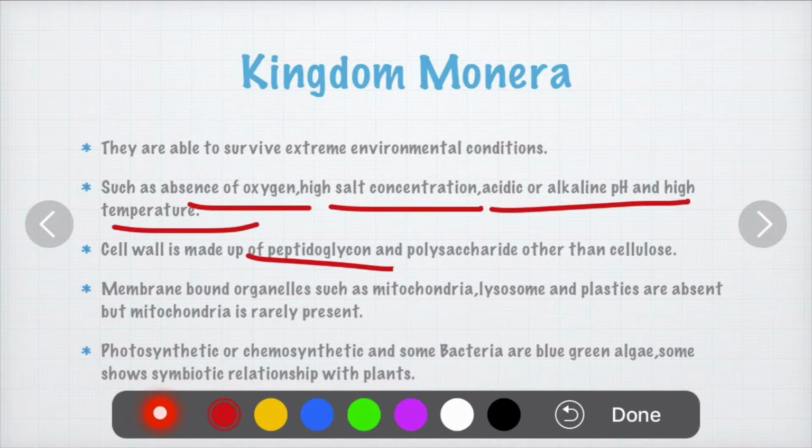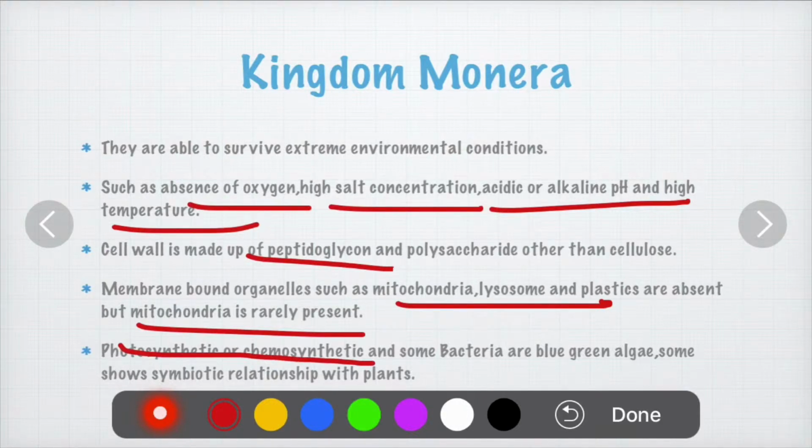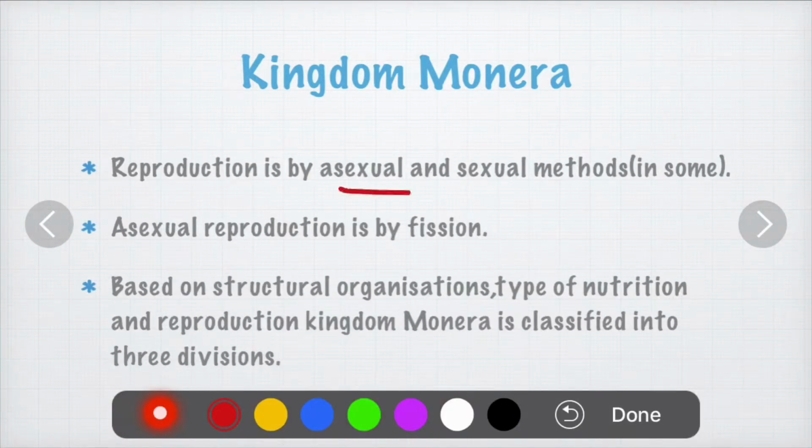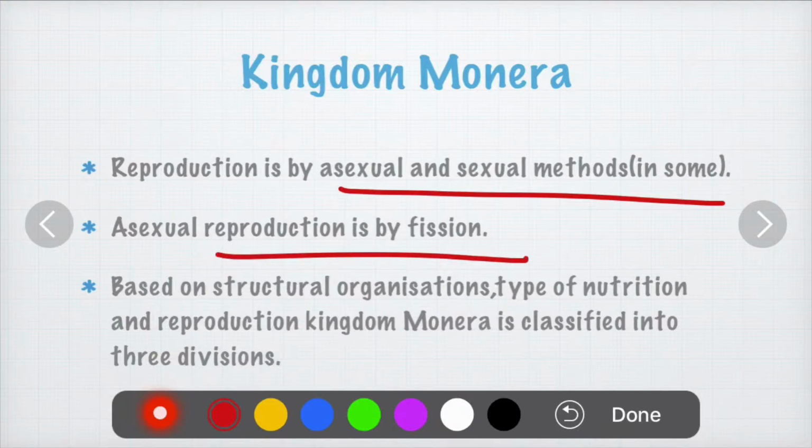Membrane bound organelles such as mitochondria, lysosomes, and plastids are absent in organisms which belong to kingdom Monera, but mitochondria is rarely present. Some are photosynthetic, some are chemosynthetic, some bacteria are blue-green algae, and some show a symbiotic relationship with plants. They reproduce by two methods, sexual and asexual. The sexual method is in some species. Asexual reproduction is by fission. The single cell splits into two new cells which entirely develop into new organisms.